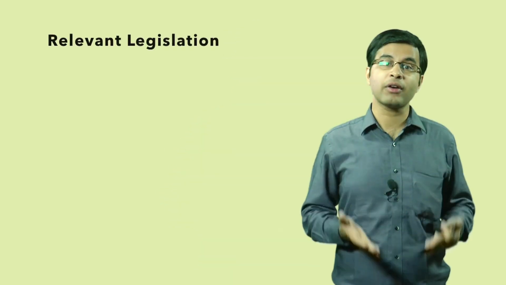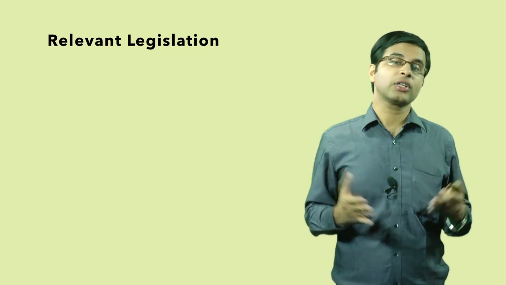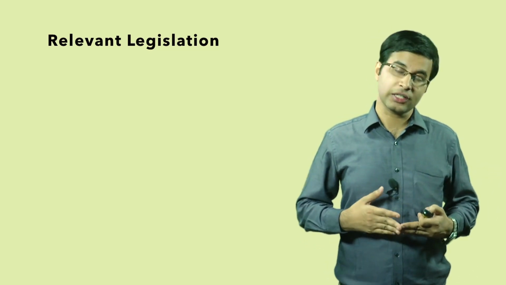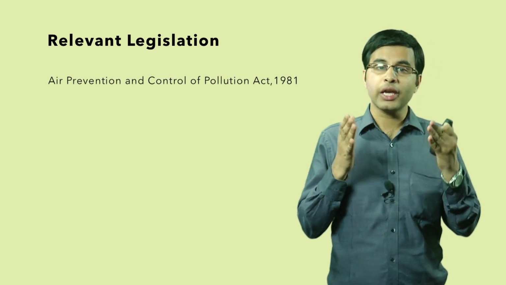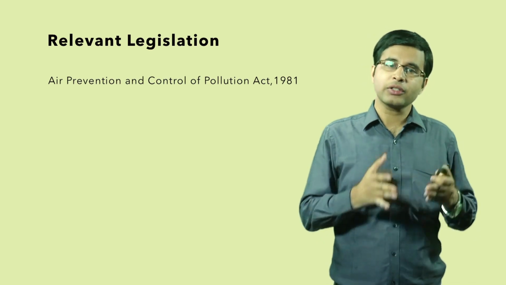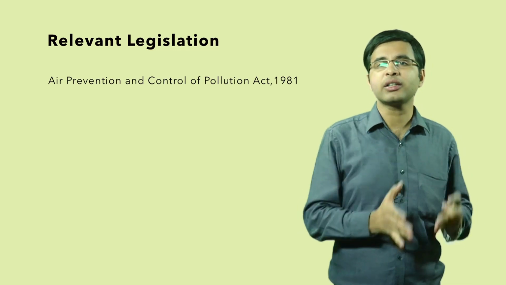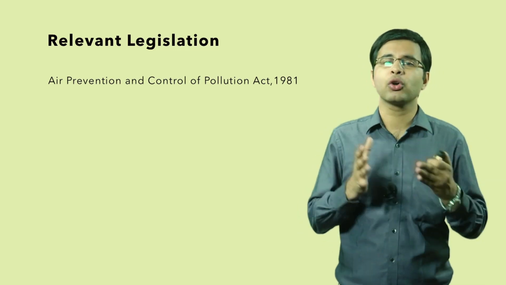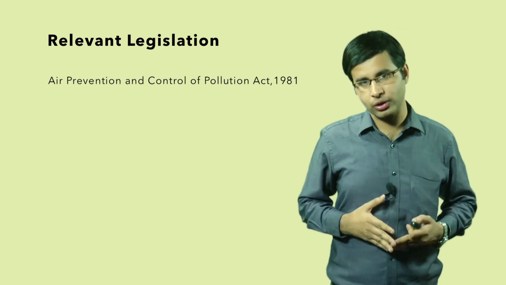Now the next point which you have to refer is what are the relevant Indian legislations to tackle these problems. The first legislation that we have to discuss is the Air Prevention and Control of Pollution Act 1981. Now in this Act, the main task of the Pollution Control Board is to improve the quality of air and to prevent air pollution also.